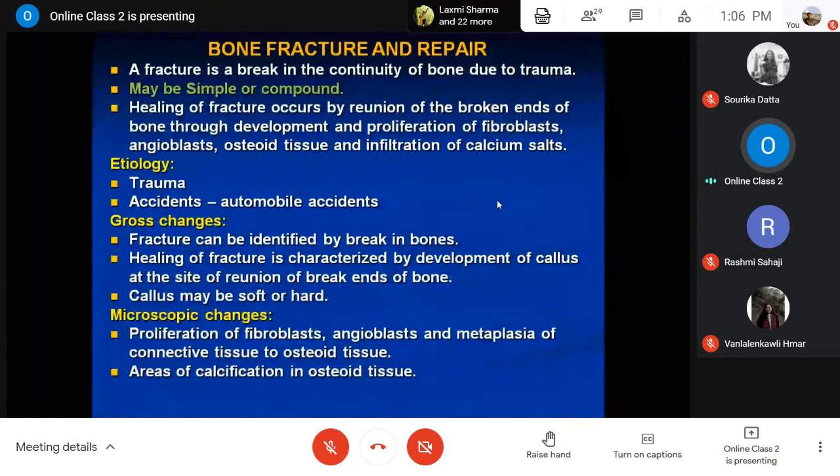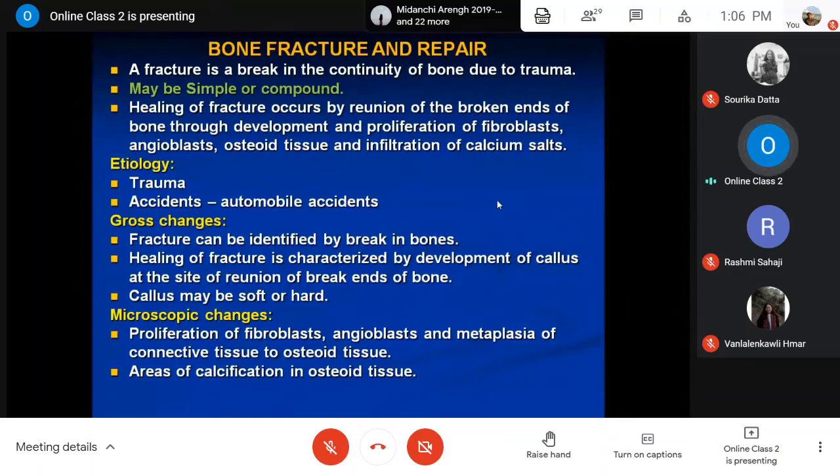This callus may be very soft or even hard initially when healing starts. It is newly formed tissue containing fibroblasts, angioblasts, and newly born osteoid tissue, with infiltration, meaning deposition, of calcium salt for hardening of the bone.